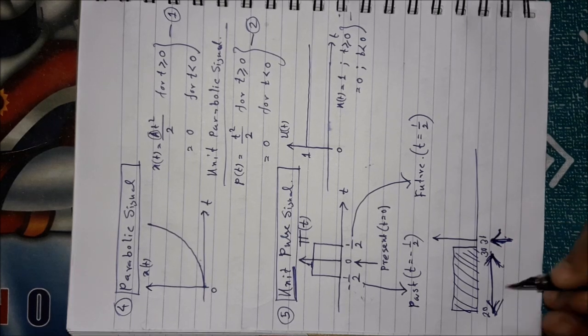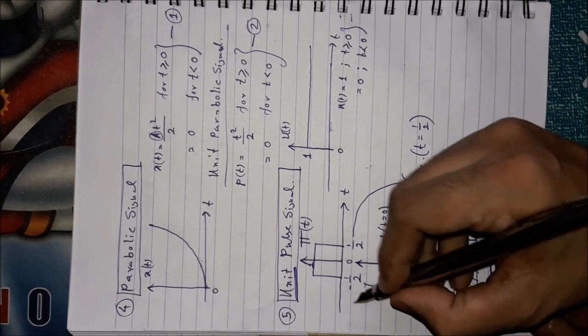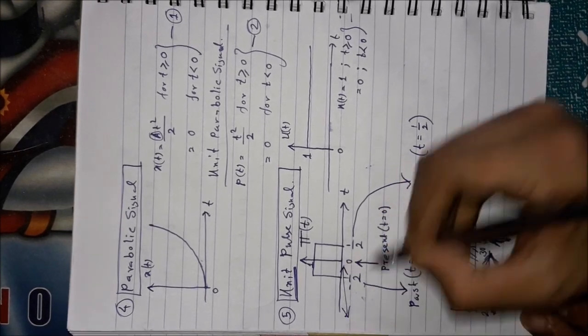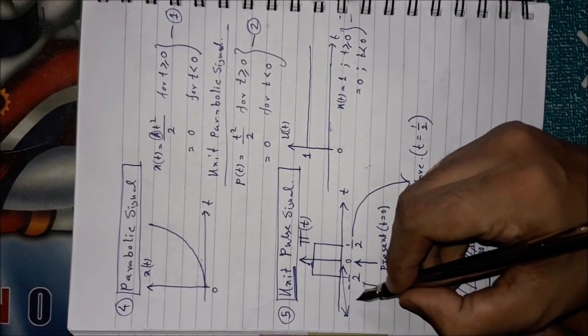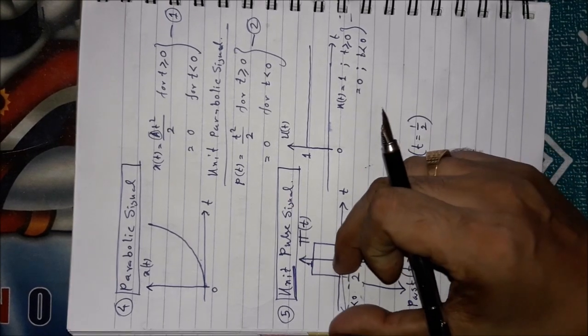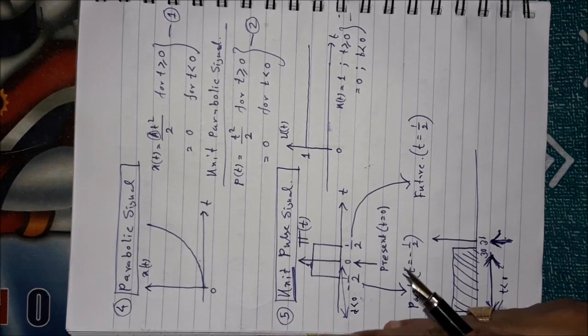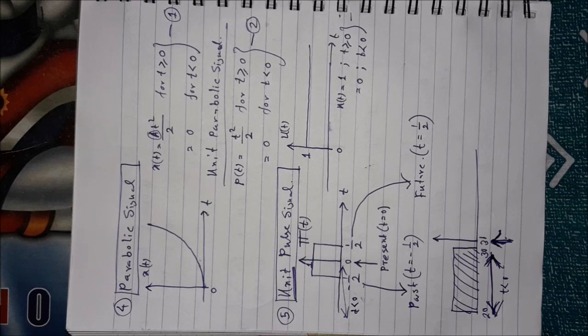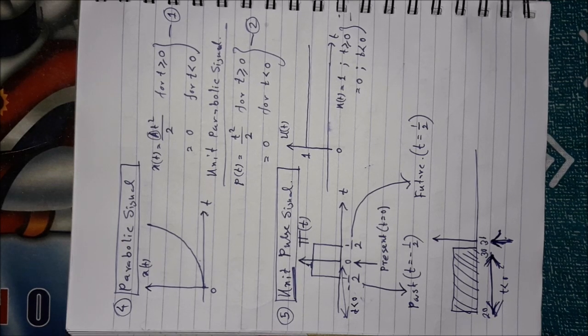So on this time scale, t less than 0, that means the region to the left of 0, whenever you do something in this region, it is time advance. Is it clear?